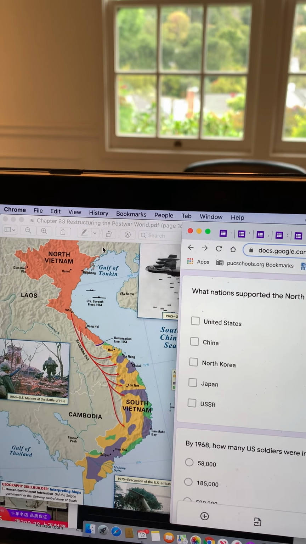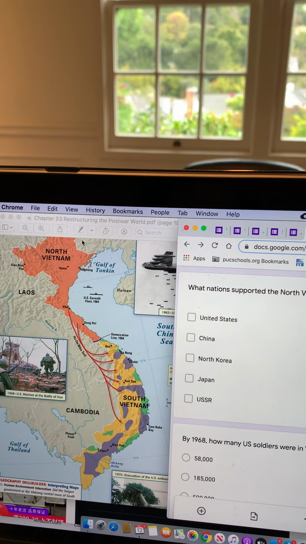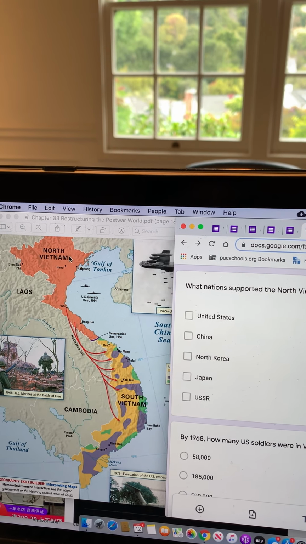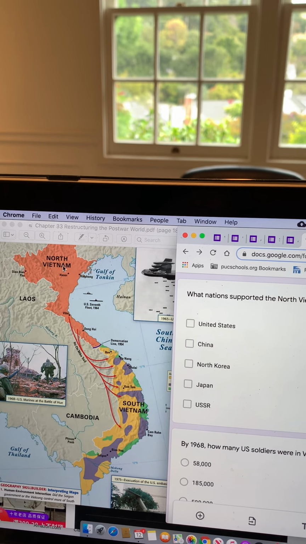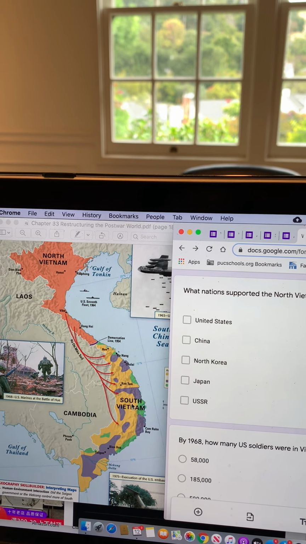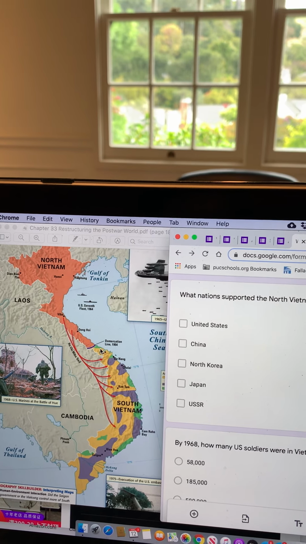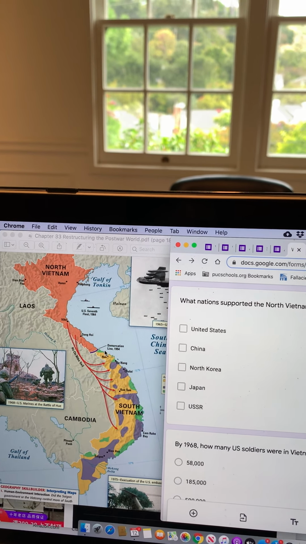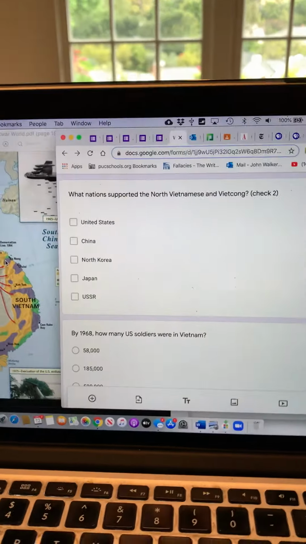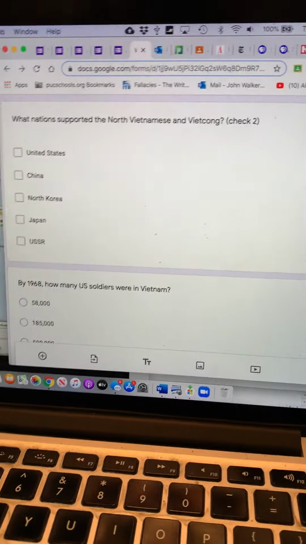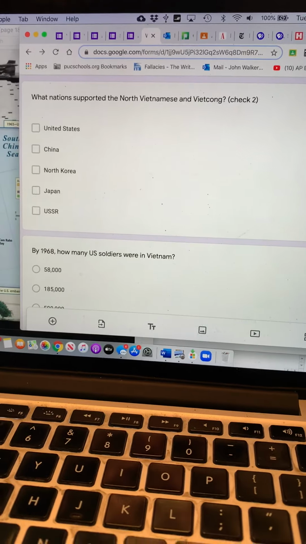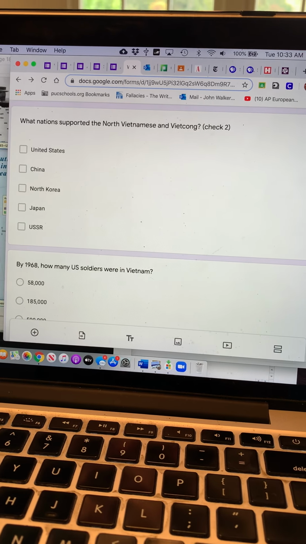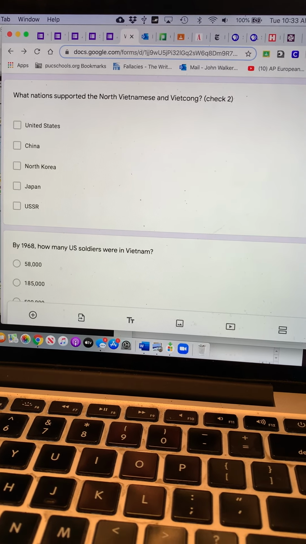So what the Soviets would do instead was just give weapons, a lot of weapons, and training to the North Vietnamese in order to fight American troops. They didn't want a direct conflict. And so this is what's known as a proxy war. You're fighting using a proxy. This is like if two people were about to fight, they knew that they would destroy the whole world. They just fight their friends instead.